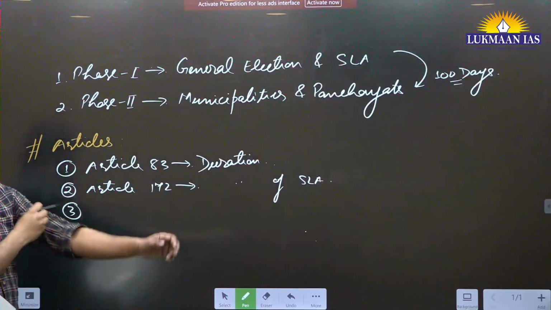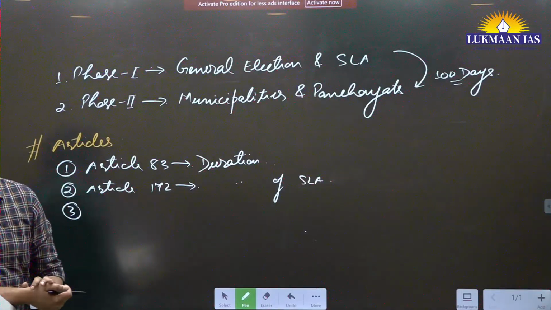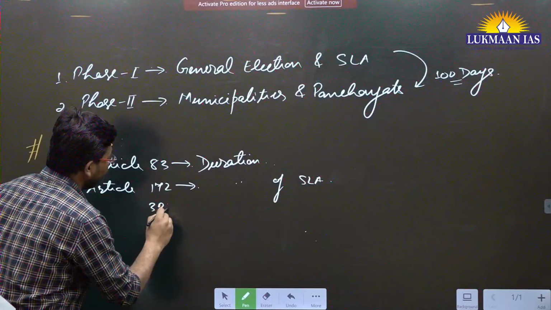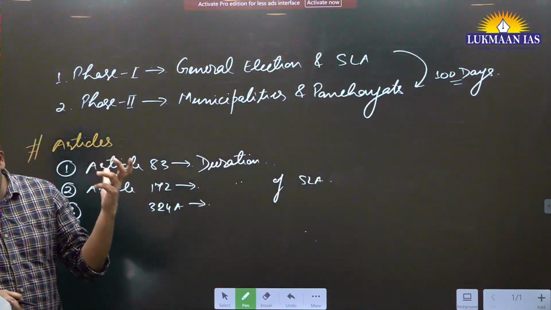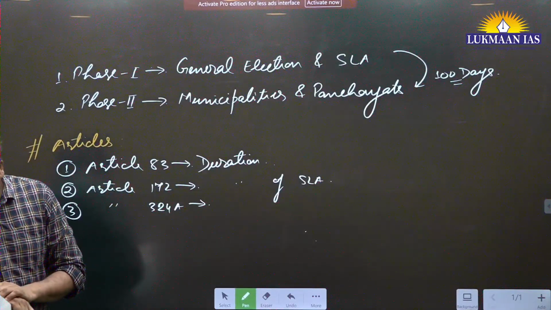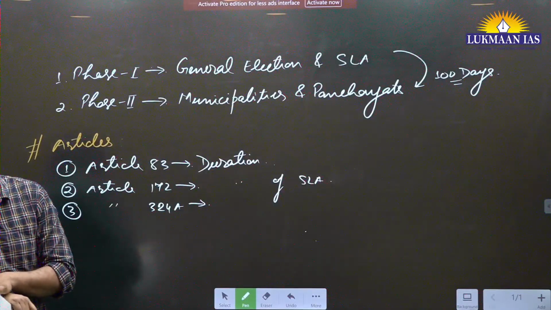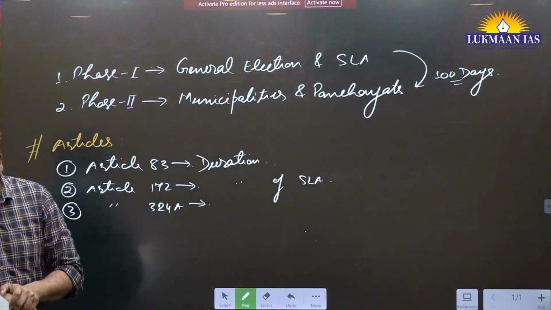Apart from this, it has also recommended that we can amend article 324A of the Constitution. This article actually allows simultaneous elections, with suitable amendments in this particular article, in panchayats and municipalities.